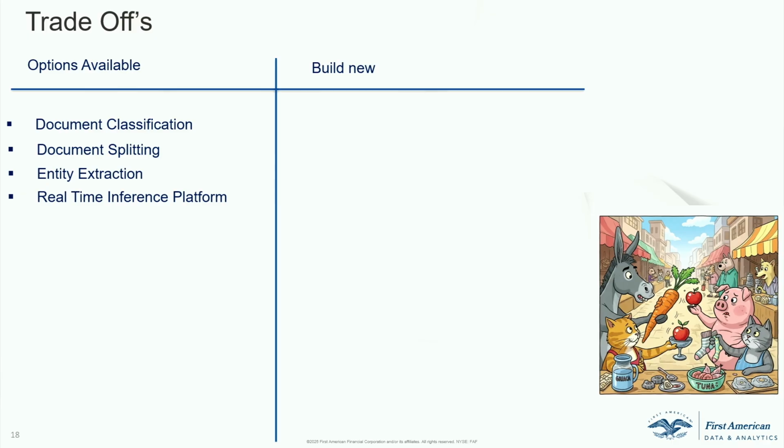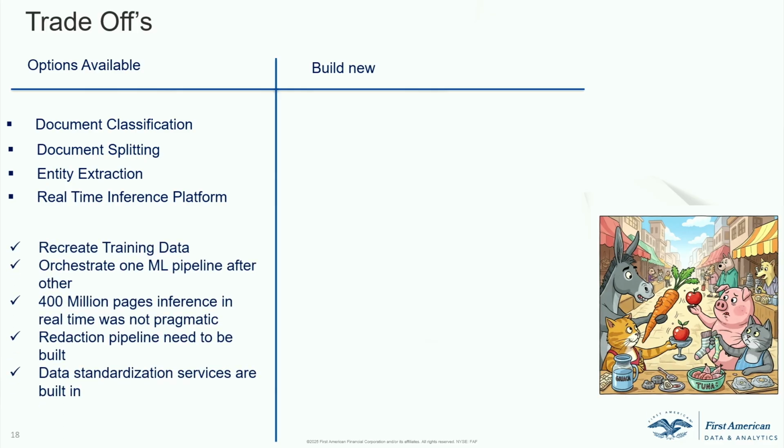So we had some trade-offs, and the second thing is we obviously had to retrain all these pipelines to fit into the title policy data, right? So these were all obviously trained on some other data sets. One of the key advantages we had is all the data standardization, like address, amounts, and dates are all standardized, so that it fits well into a database. But when it's on a document, sometimes they'll say Jan 1st, 2021 or something. So we say 1/1/2025. Doing all of that was built for us, right? So that was what we had, but we didn't go with this approach.